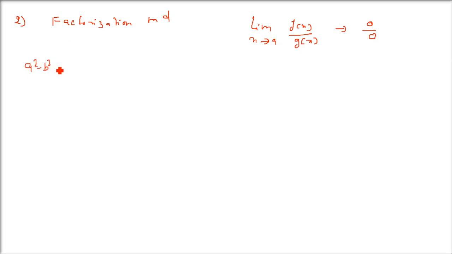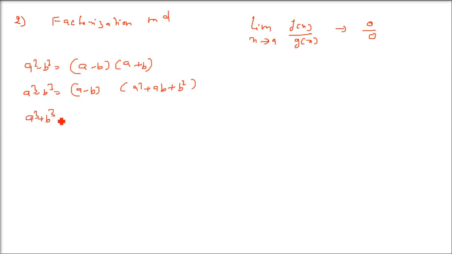So there are certain formulas you have to remember. A square minus b square is a minus b, a plus b. You just need to remember, because this is what we are going to use a lot. A cube minus b cube is equal to a minus b, a square plus ab plus b square. Then we have a cube plus b cube. A cube plus b cube is what? A plus b, a square minus ab plus b square.